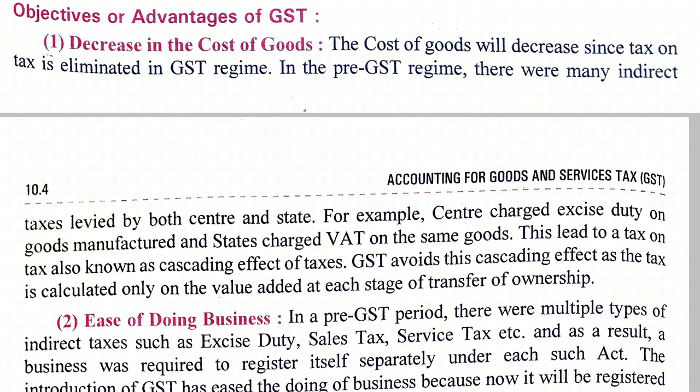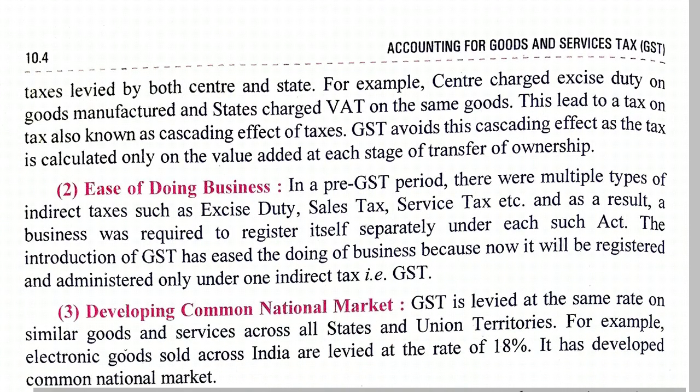Then when they were transported to different states, octroi or entry tax were charged. Then at the time of sale, it was sales tax which was charged. So now it will only be GST which will be charged. So many taxes will be removed, and thus the cost of the good will decrease.